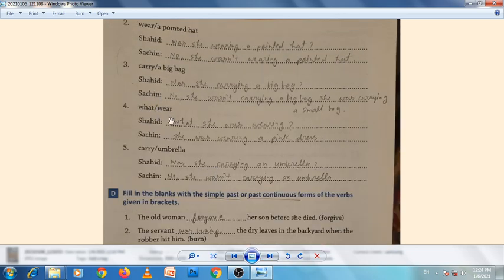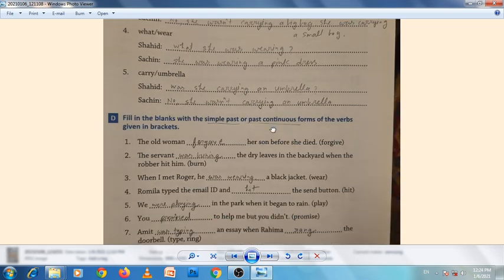And fourth, what she was wearing, because we are converting in past continuous. So she was wearing a pink dress. Carry umbrella: was she carrying an umbrella? No, she wasn't carrying an umbrella. So in this way we have to make sentences in past continuous using was with the ing form of the verbs.